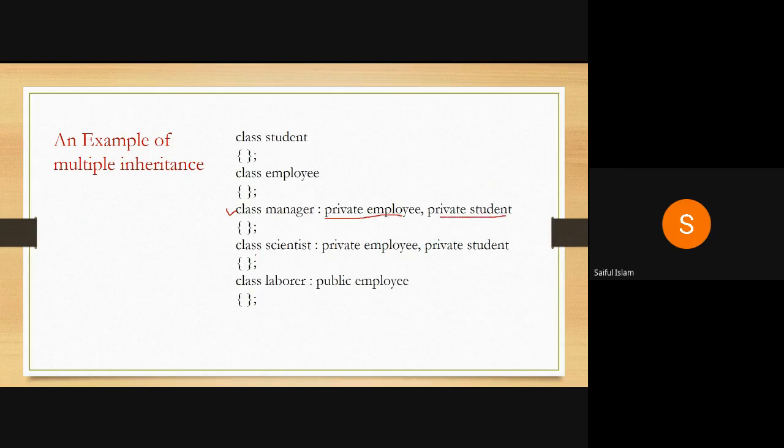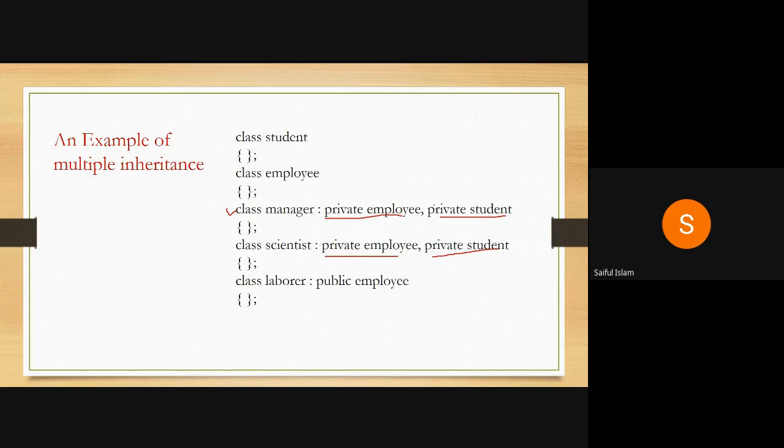Similarly, scientist is private from employee and private from student. Now, when we say private for employee and private for student, what's the meaning here? Objects of this class cannot access public members of employee and public members of student. So we are putting a restriction on the object of manager that you cannot access public members of employee and student.